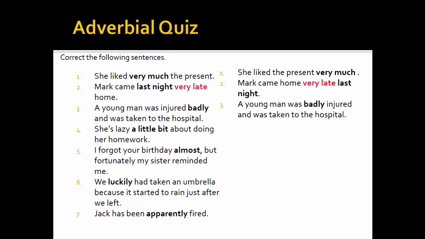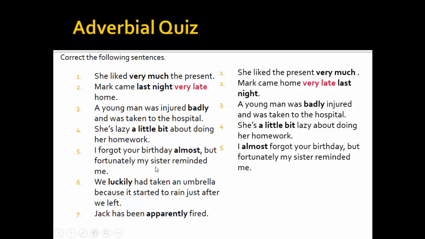A young man was injured badly and was taken to the hospital. This sentence should be as, a young man was badly injured and was taken to the hospital. She's lazy a little bit about doing her homework. It should be, she's a little bit lazy about doing her homework. I forgot your birthday almost, but unfortunately my sister reminded me. This should be, I almost forgot your birthday, but fortunately my sister reminded me.